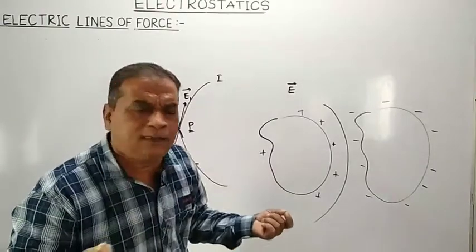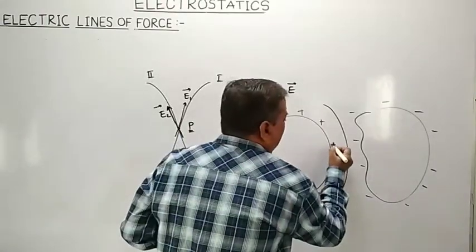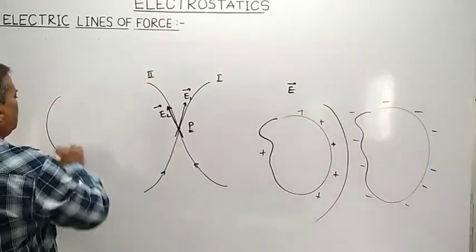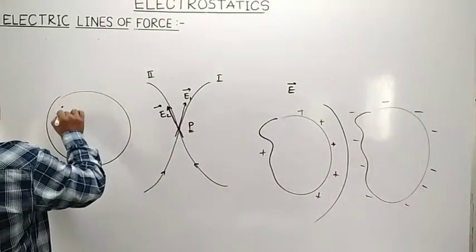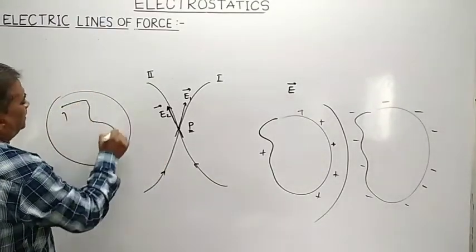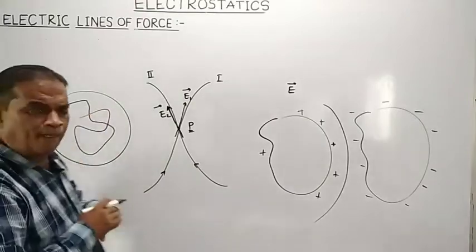Suppose this is a test positive charge. When a test positive charge is kept in the region of electric field, it starts moving from one place to another place.